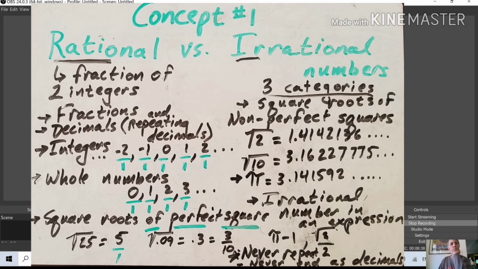And all we're doing is classifying here rational versus irrational numbers. So, of course, fractions can be written as fractions. Decimals can be written as fractions. And repeating decimals, we learned if you did the first week's lessons, repeating decimals can be written as fractions.